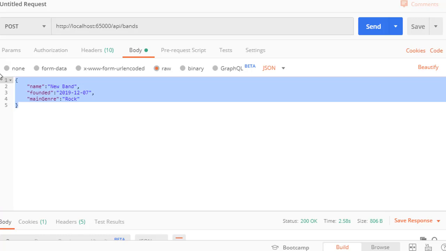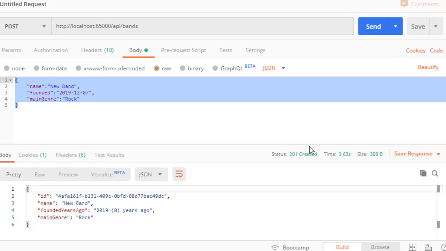Alright, so we are now ready to send this request and create a band. And you can see we get 201 created, and here is our new band. We were redirected to the resource that we just created. It has its ID, it has the name, and notice that it has founded years ago, because this is our special DTO property that contains the year the band was founded and how many years ago. And since this is 2019, it's 0 years ago. And the main genre is rock.